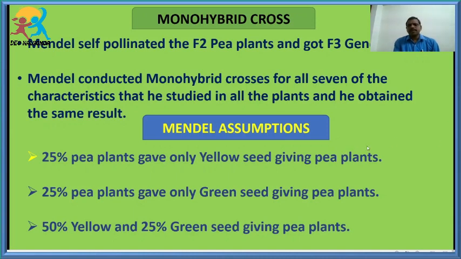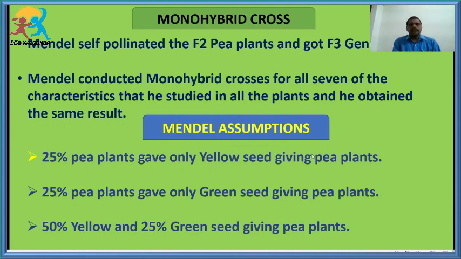In your textbook they have given an example of only a single trait, yellow color, but here I am explaining the other traits also: one is the shape of the seed and the other is the length of the stem.